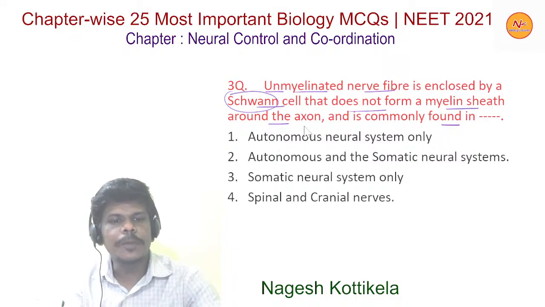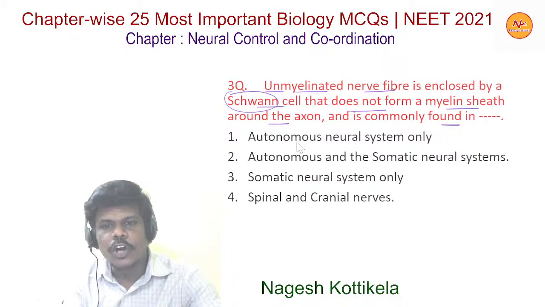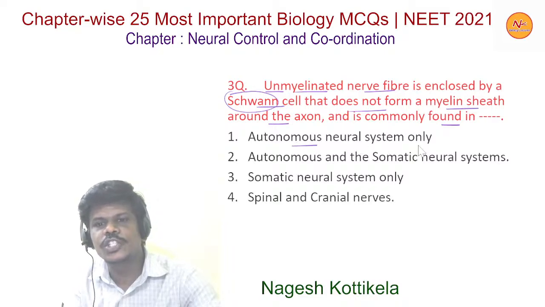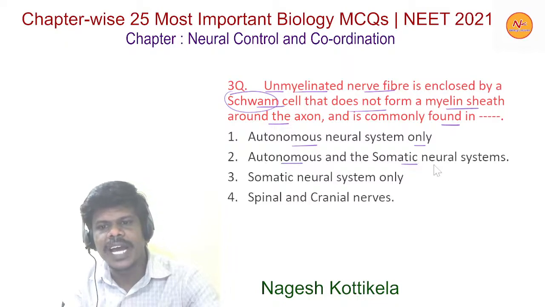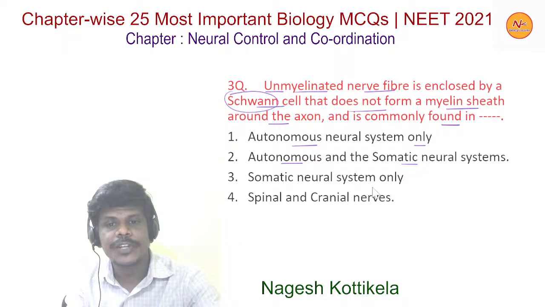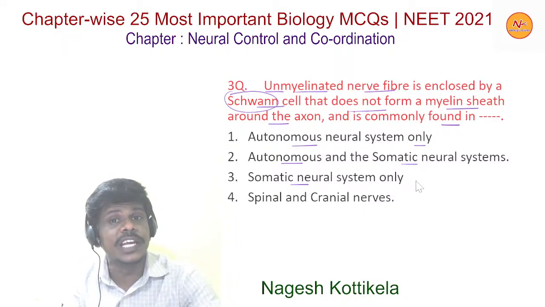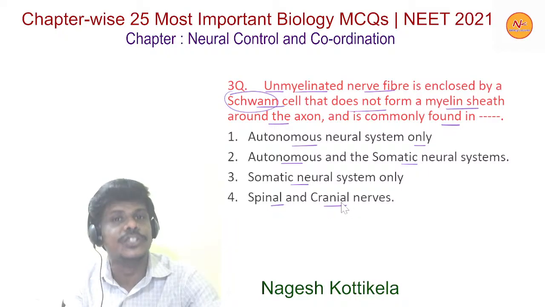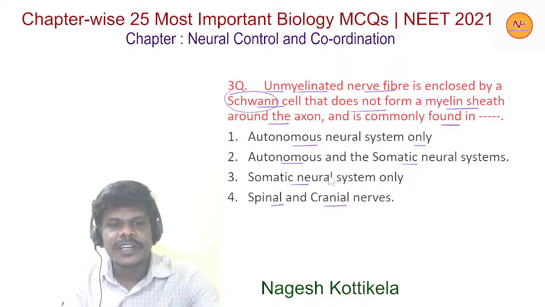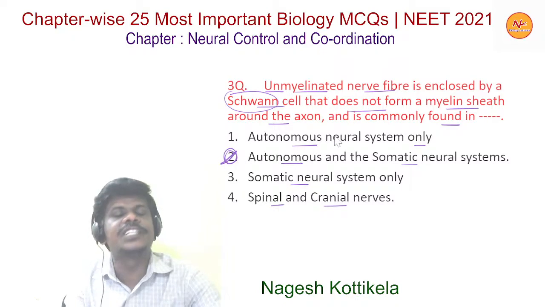Option 1, autonomous neural system only. Option 2, autonomous and somatic neural systems. Option 3, somatic neural system only. And option 4, spinal and cranial nerves. Here, the second option is the right option.